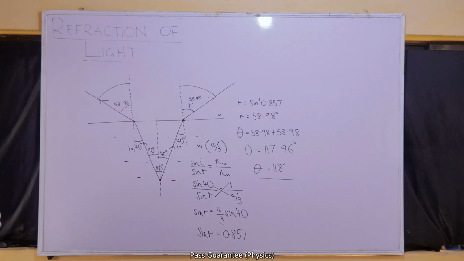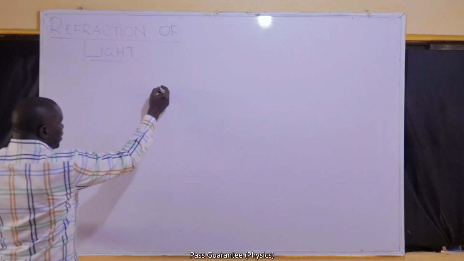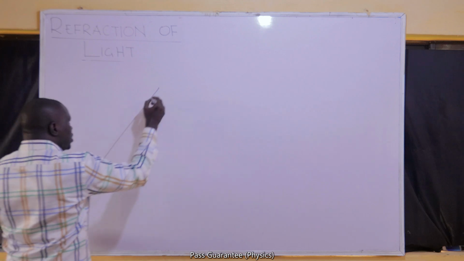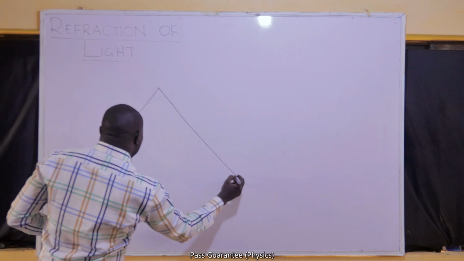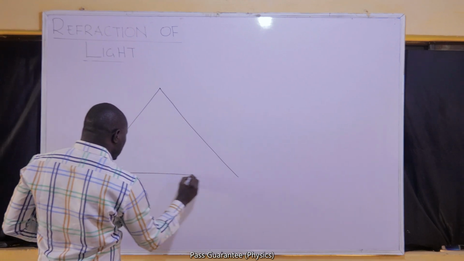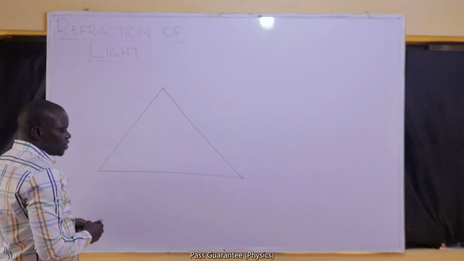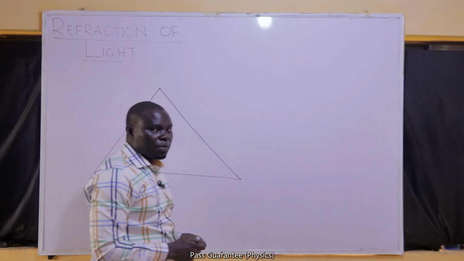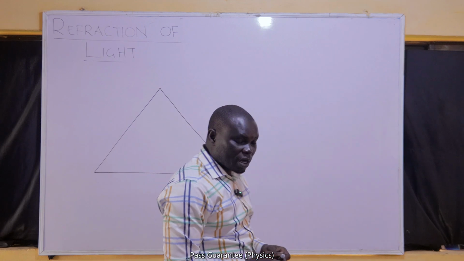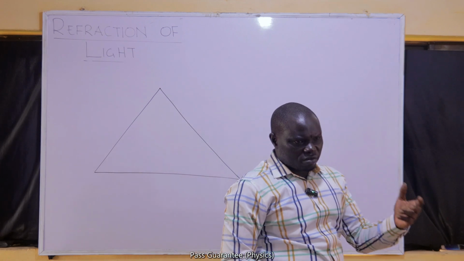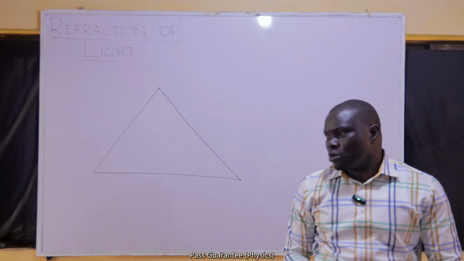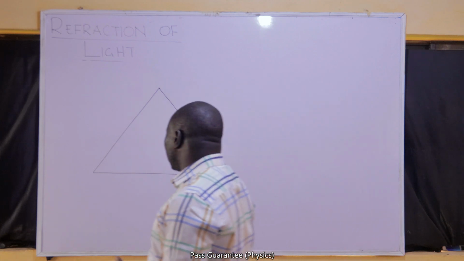We move on to refraction in a triangular prism. We can have a transparent medium made into the shape of a triangle. For example, a triangular prism made of glass, or of transparent plastic, or of some other transparent material.